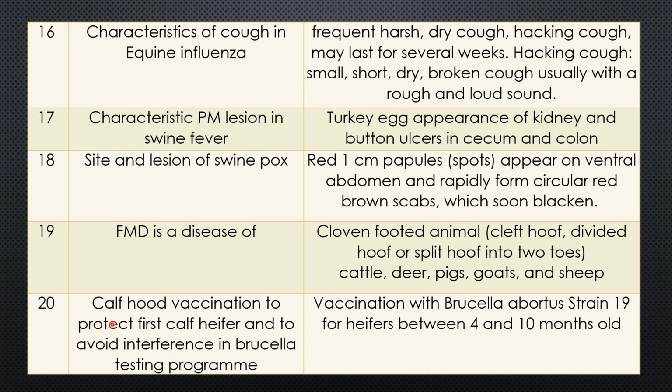So calf hood vaccination is done. Now what is this calf hood vaccination? It means vaccination with Brucella abortus strain 19 for heifers between 4 and 10 months of age. That's why it is calf hood.